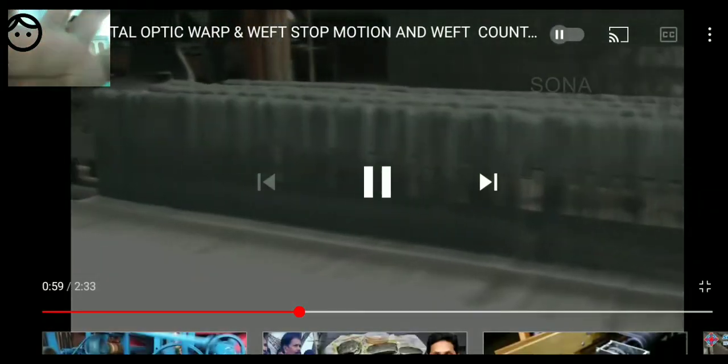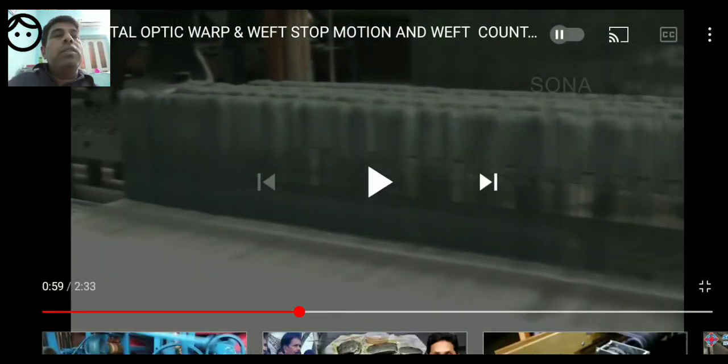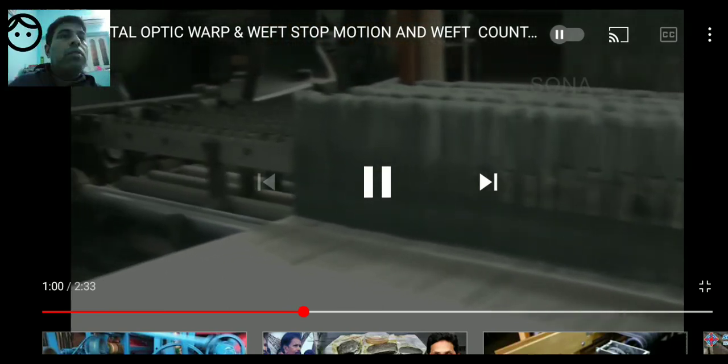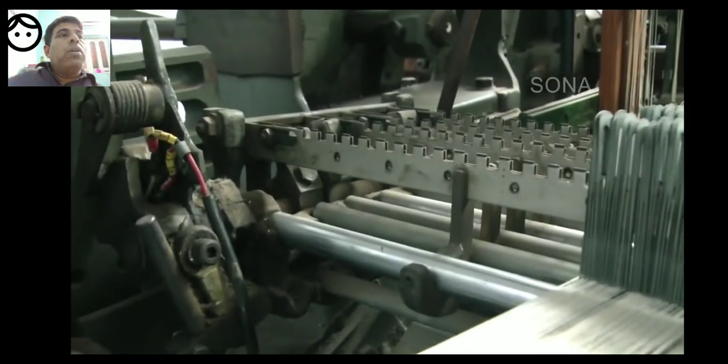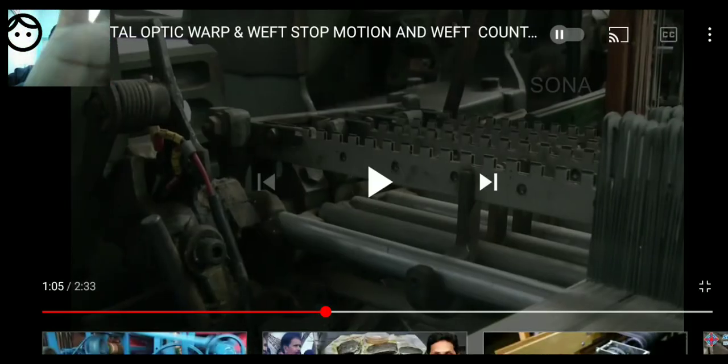Lastly, an electronic pin drop arrangement is required to detect the warp yarn breakage failure. So please observe this. These are the drop wires. These are all the drop wires. This is what we have studied in electrical stop motion. You can see at the end. So you can see the drop wires. Please observe those machines at the right hand side, at the extreme end of the right side. You can see the drop wires.